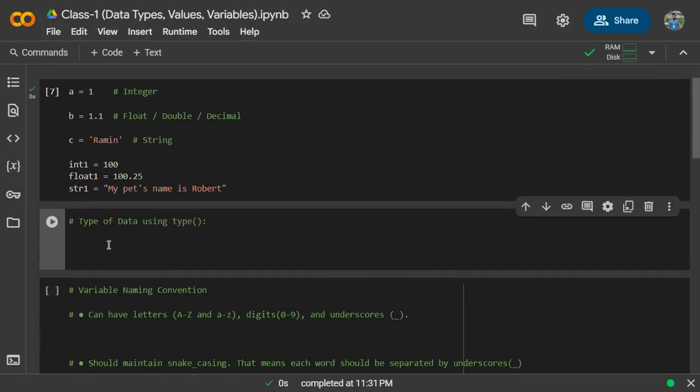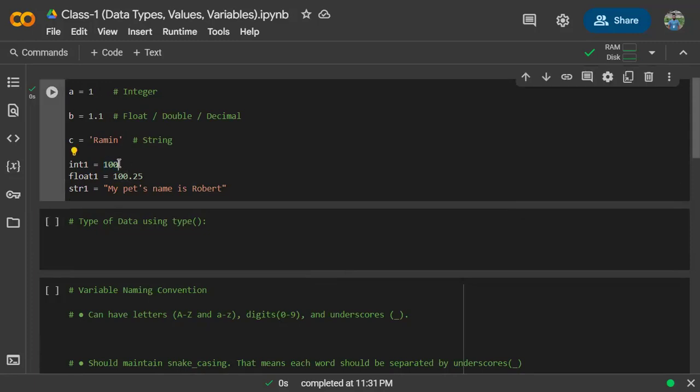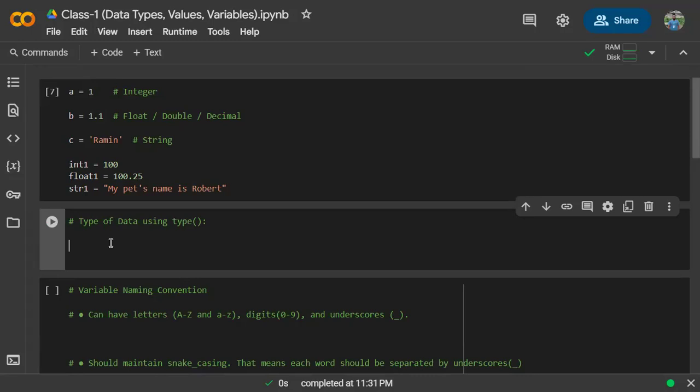One thing which I want to teach you now, that this type of data is declared by Python itself. Like whenever we have said int1 equal to 100, what type of data is it? Tell me. Integer. Okay. Now, if I say that I want to see the type of this data by the default code of Python, so what can I do? This is very simple.